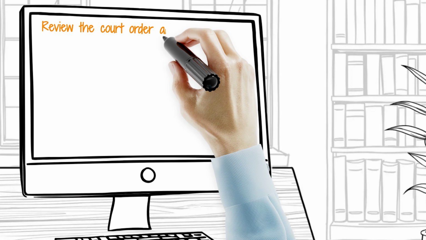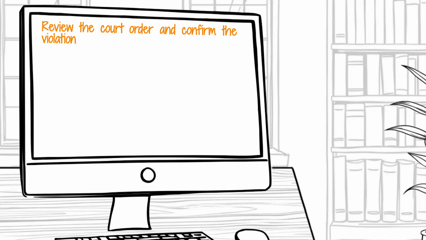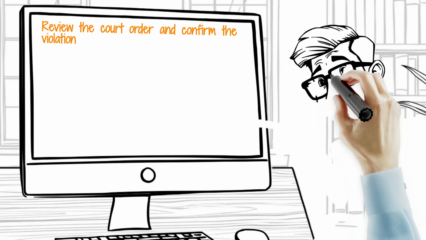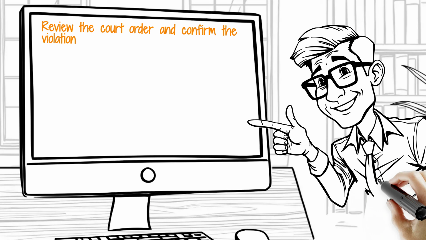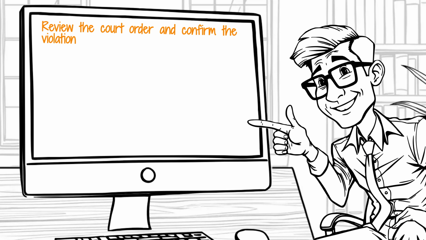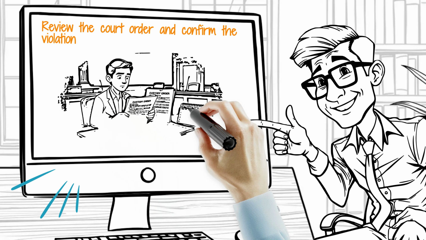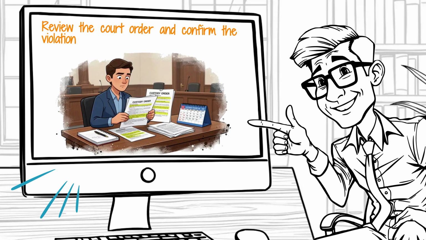In custody cases, details matter. Next, review the exact wording of your court order. Texas custody orders can be very specific about pickup times, holiday schedules, phone contact, and decision-making rights. Before you act, make sure the other parent is truly violating the order and not following a different provision you overlooked.